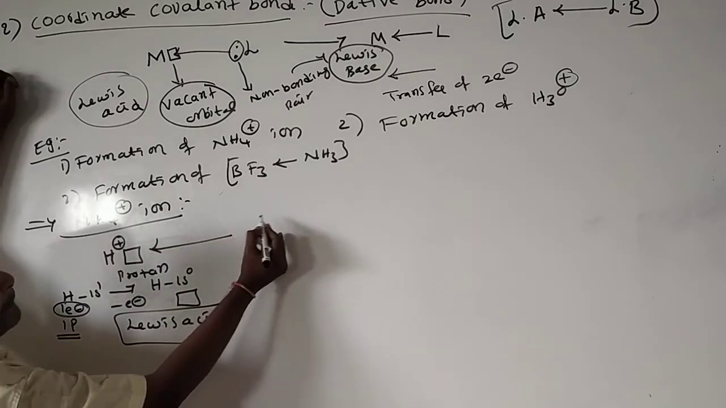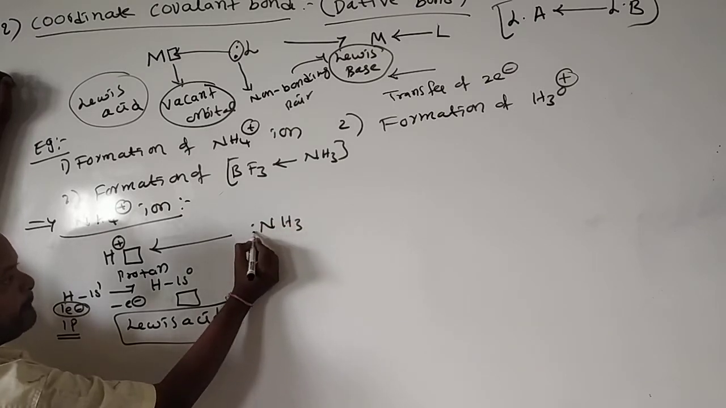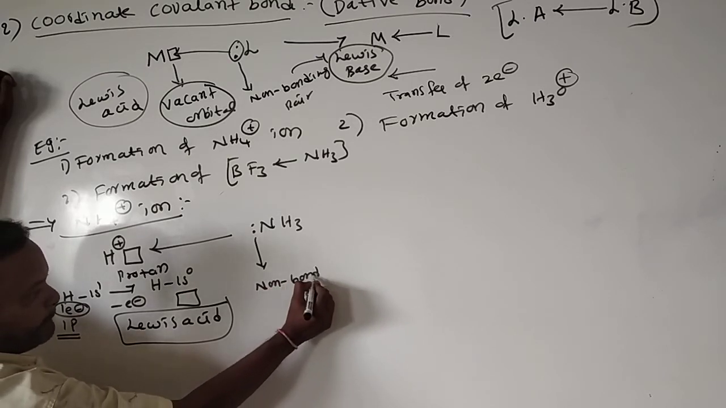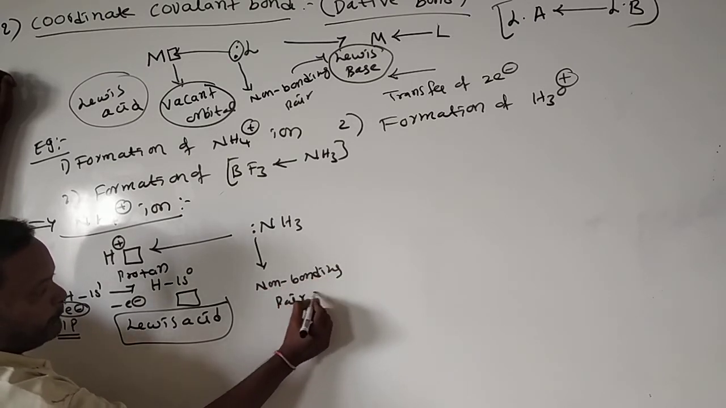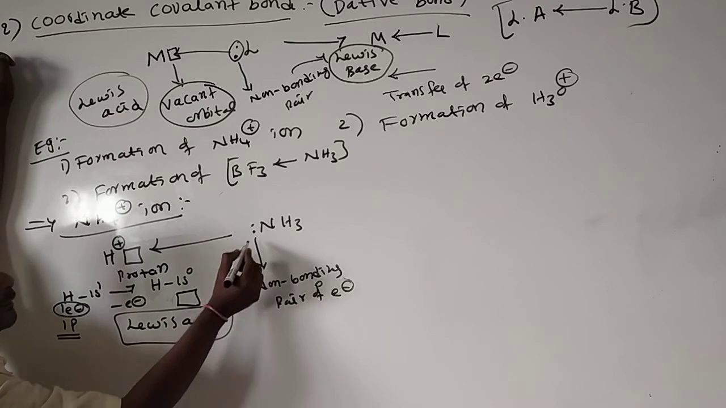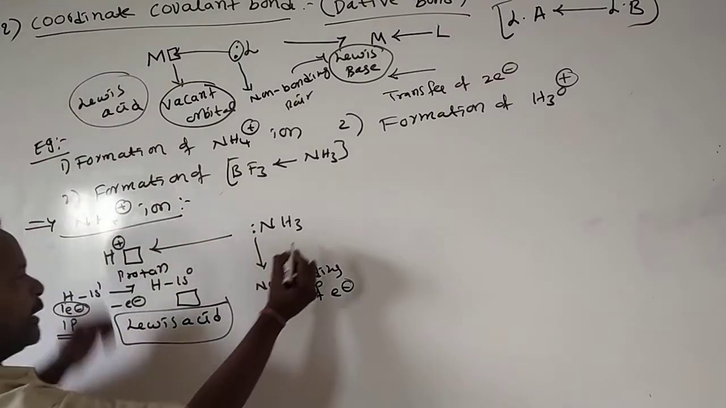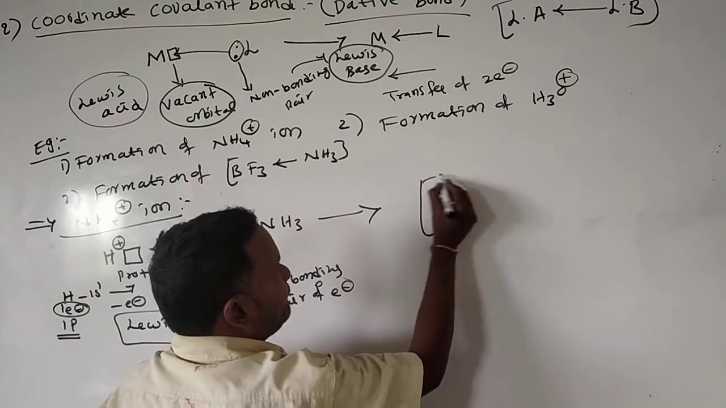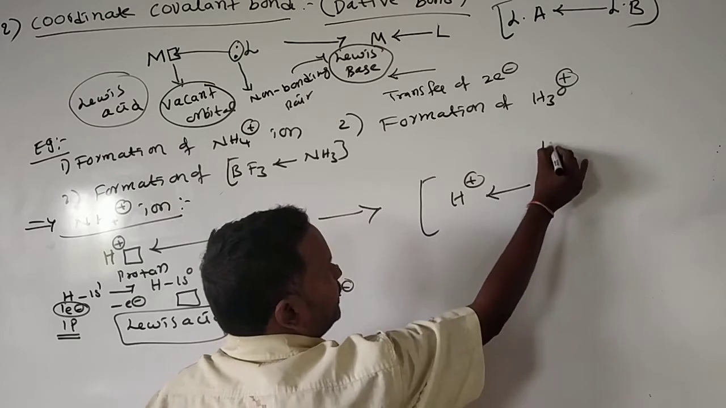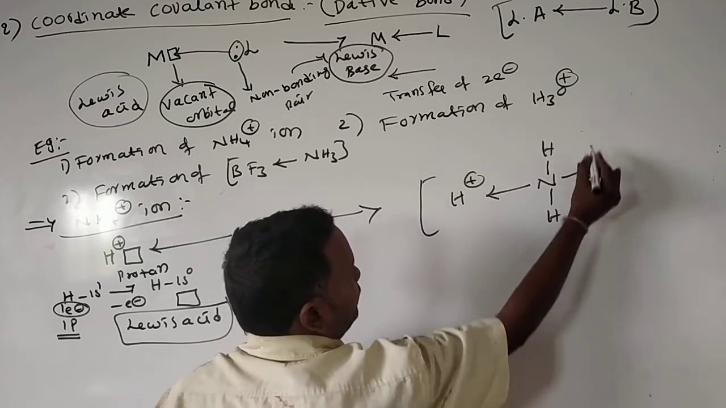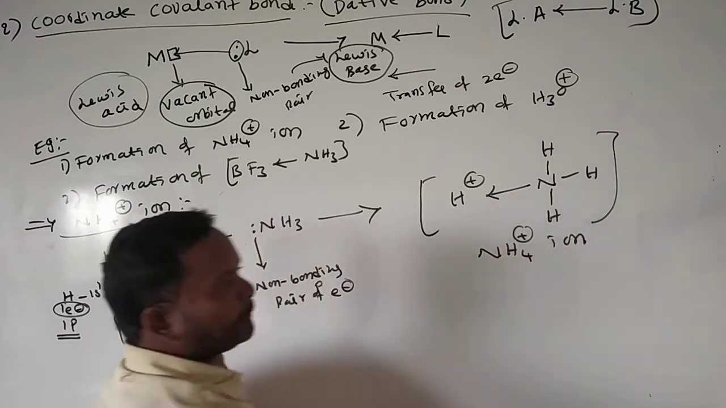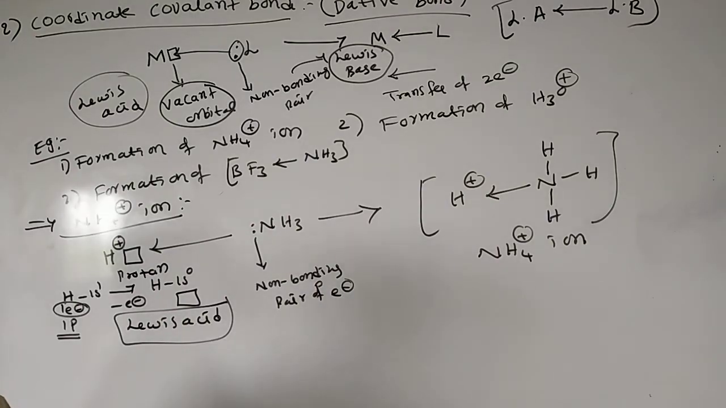And here in ammonia, nitrogen has a non-bonding pair of electrons. It donates the electrons and forms a coordinate covalent bond with H plus. Here nitrogen, and here three hydrogens. This we call the NH4 plus ion, the ammonium ion.